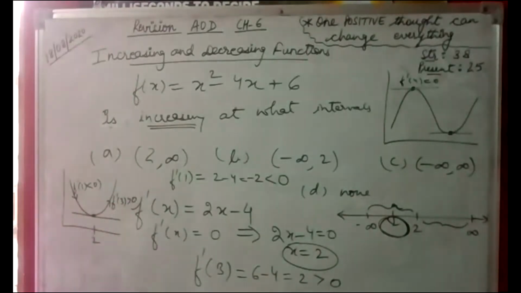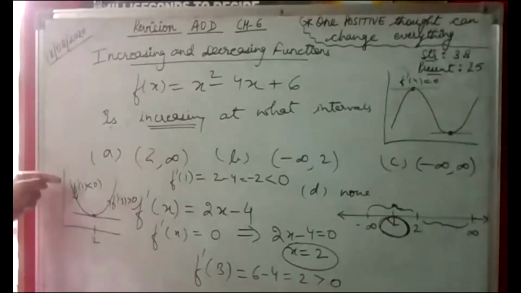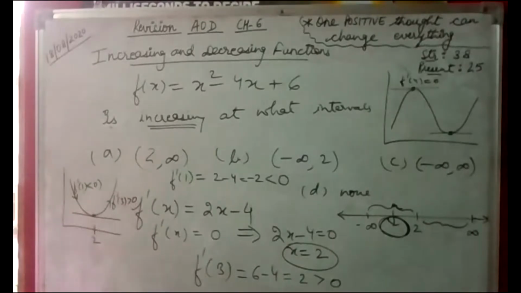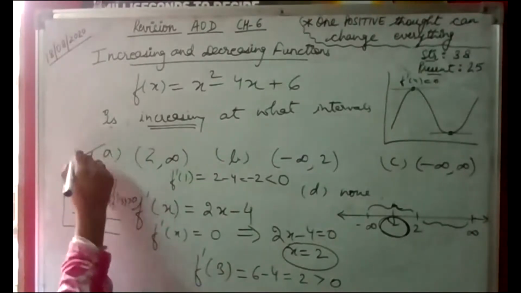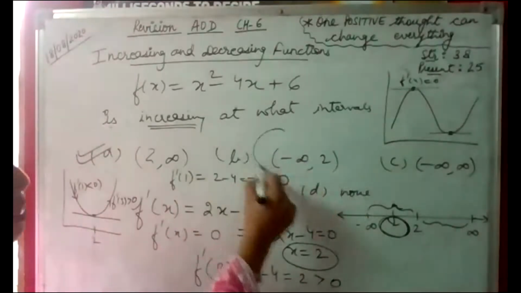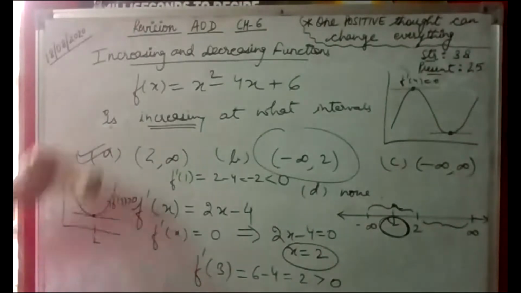So we check for the points. Any point we can take from our side, not only 1 or 3, in that particular interval. So we see that the derivative is changing from negative to positive. So we have to find out the increasing interval. In this, the derivative is greater than 0. So the function is increasing in 2 to infinity. And if we ask for decreasing, we can say it is decreasing in minus infinity to 2. Okay, so this is how you have to find out the intervals. Let's take another one.